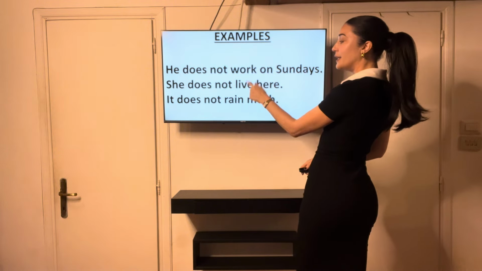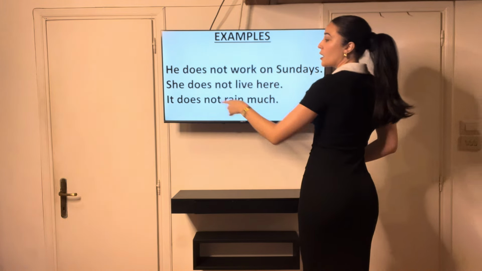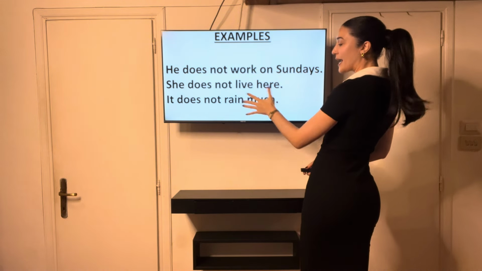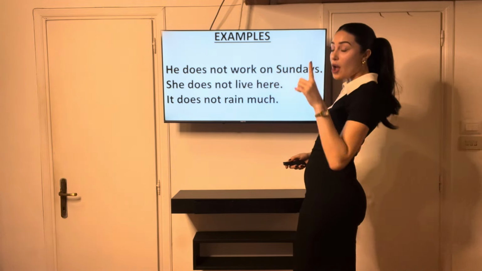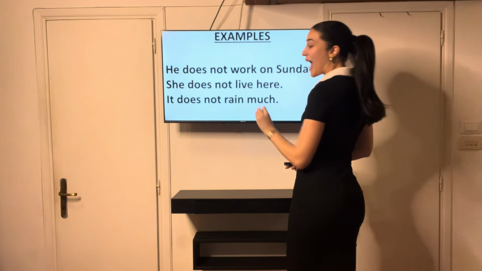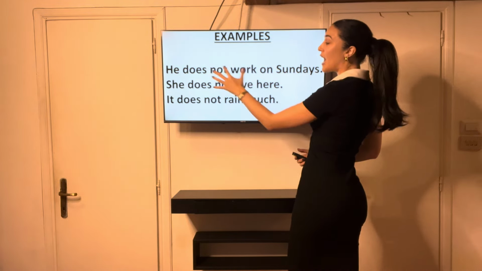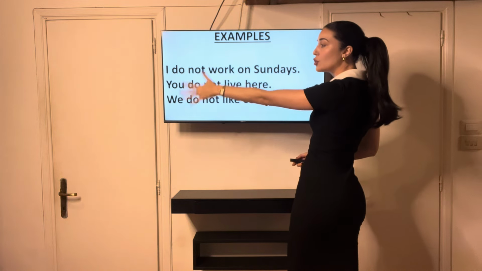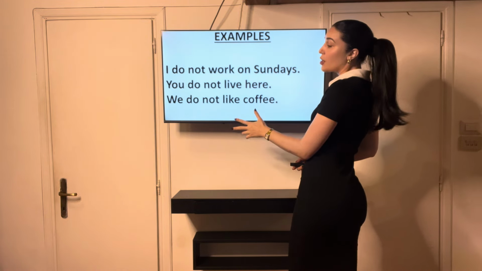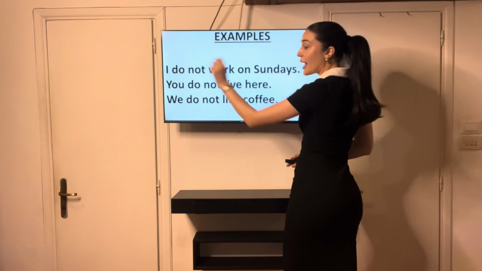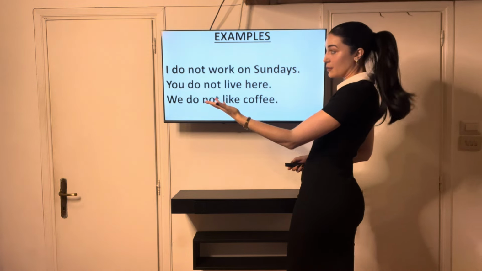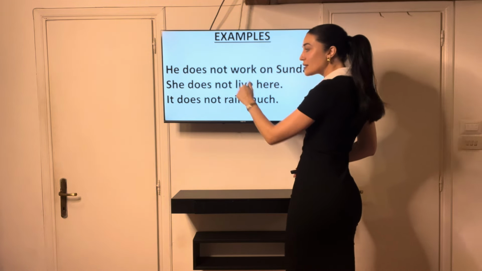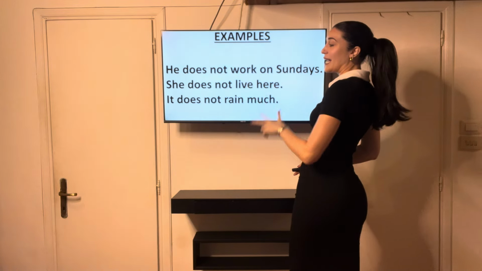She does not live here. It does not rain much. So these are does not, because I'm using he, she, and it. So I'm using does not instead of do not. All right. So do not is for I, you, and we. Okay. And they as well. And does not is for he, she, it.